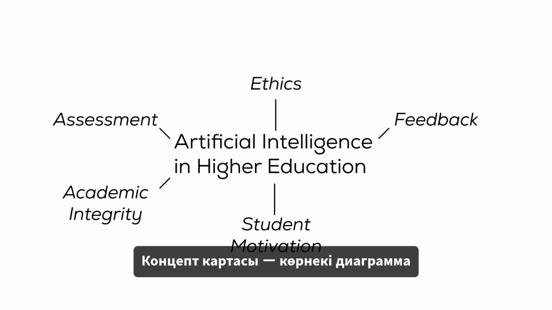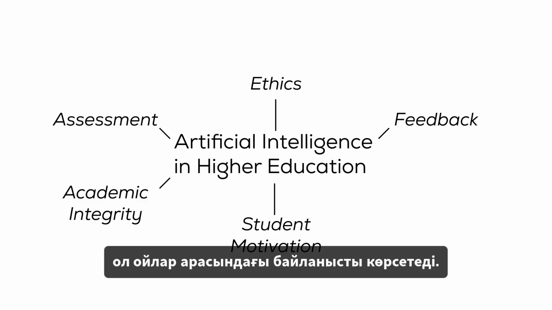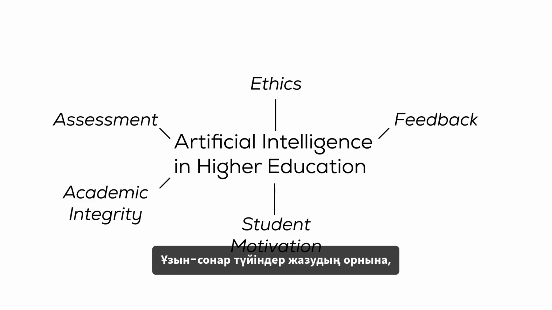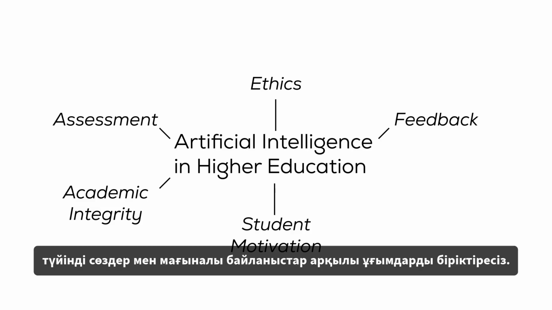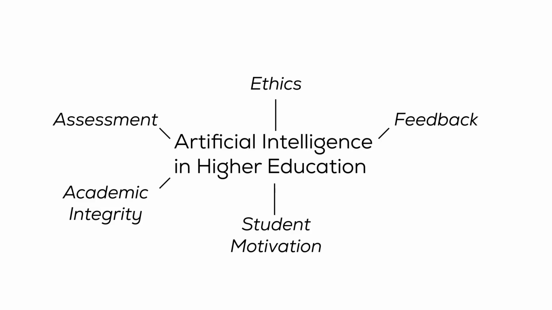Before you start searching, take a few minutes to organize what you already know. One simple way to do this is by creating a concept map. A concept map is a visual diagram that shows the relationships between ideas. Instead of writing long notes, you connect concepts using keywords and meaningful links.